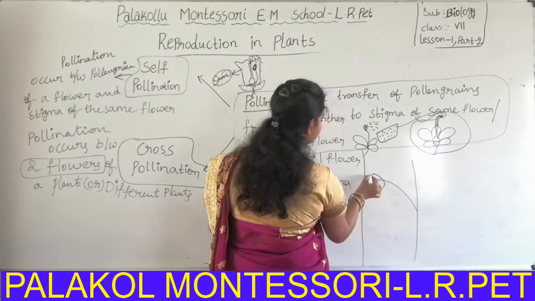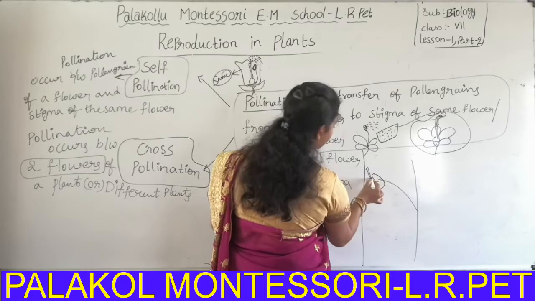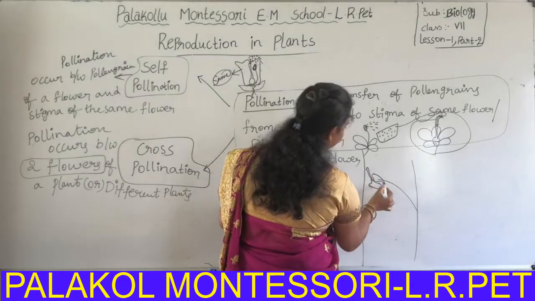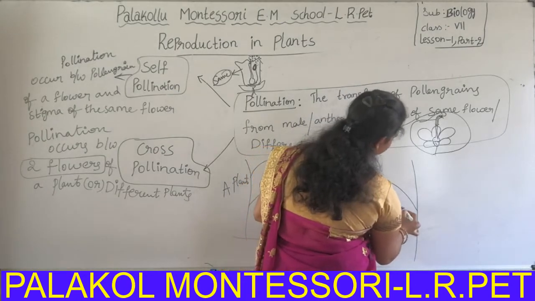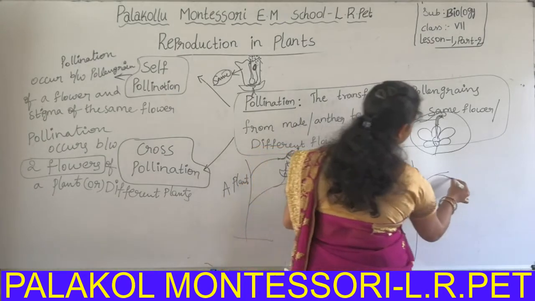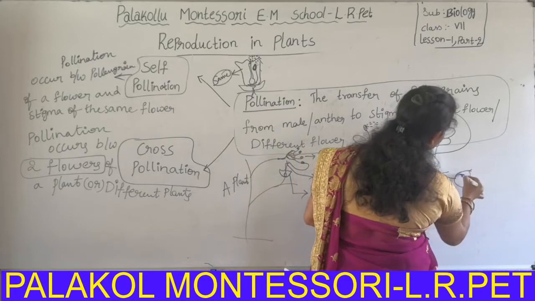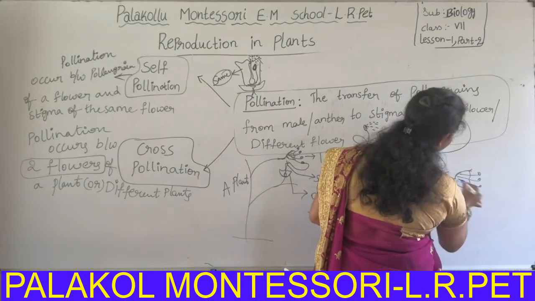Here a stigma is present, along with the ovary. It is a female flower. Okay, it is a female flower. Here another branch is present. Here a male flower is present.